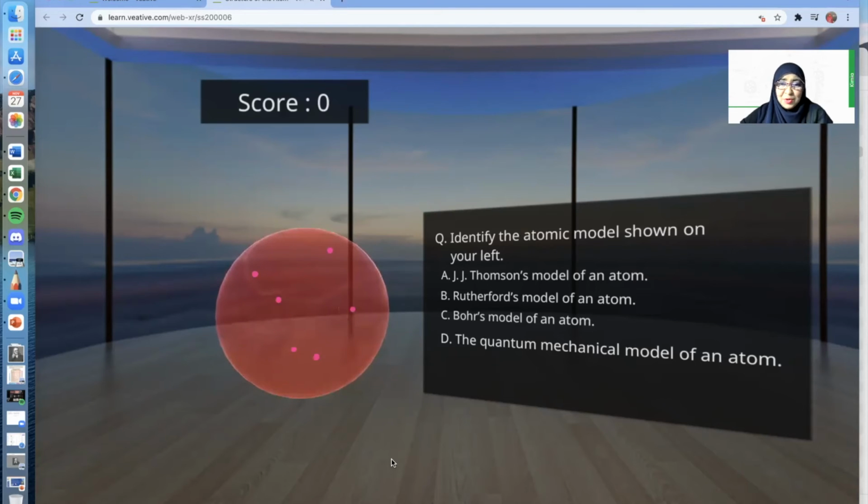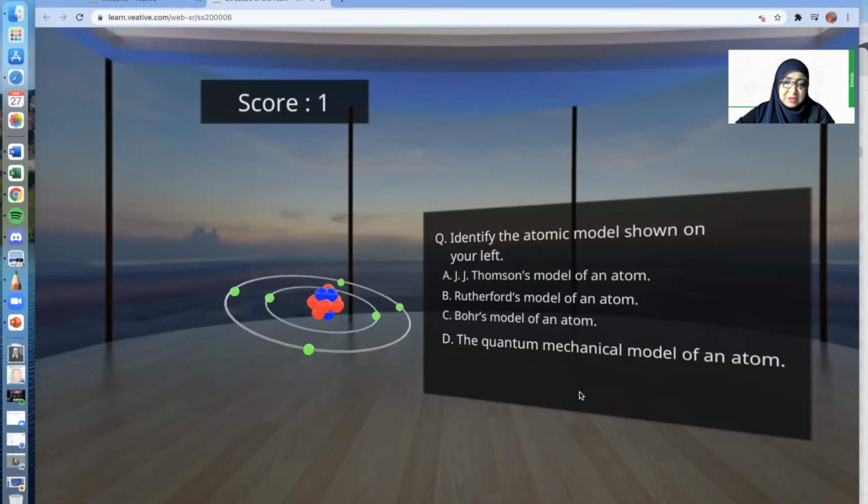Maybe A or B or C or D? A? Okay, let me try A. Oh my goodness, it's correct. So I scored my first point. Thank you, students. Let's continue the assessment.